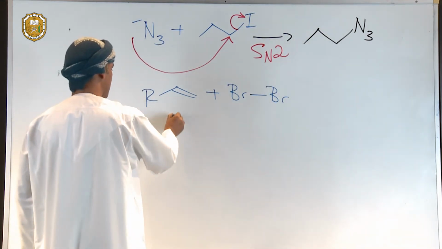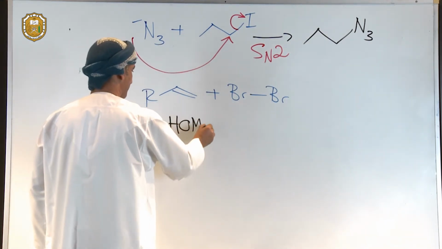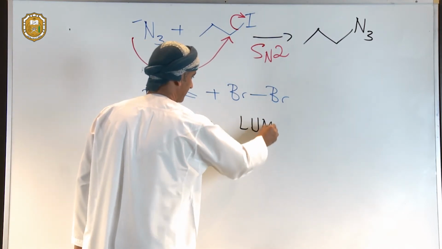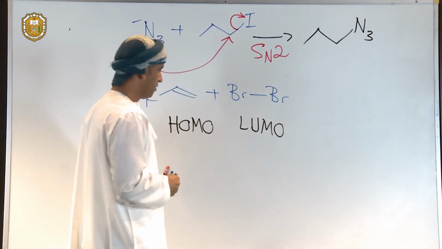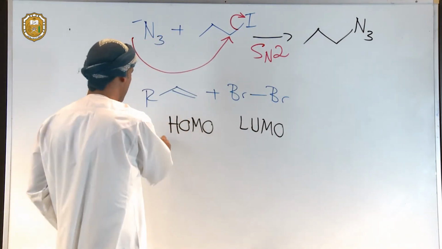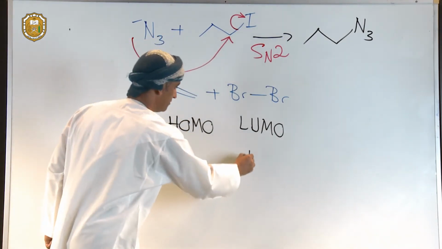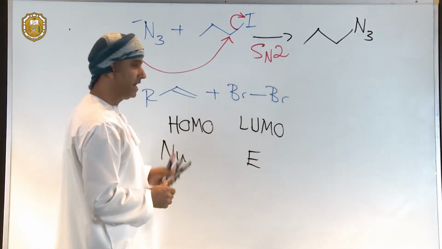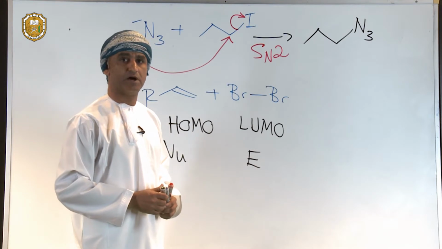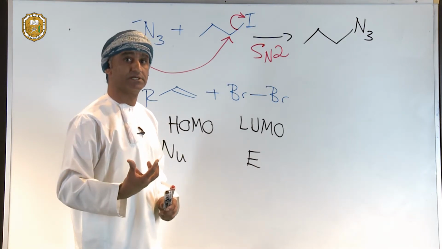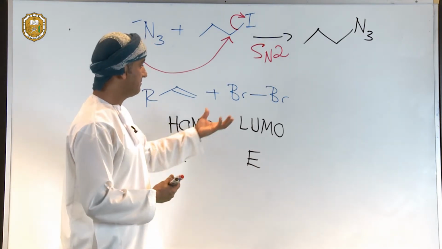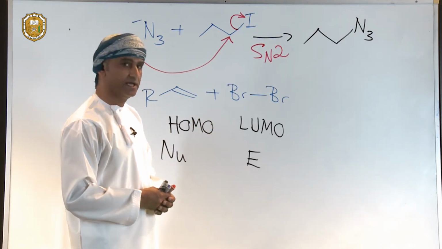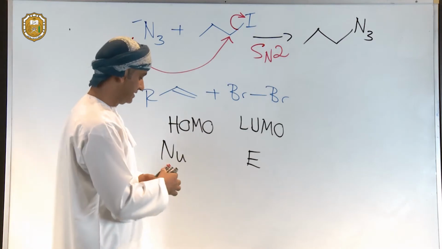So it is actually the HOMO from the alkene that reacts with the LUMO in the Br-Br bond, the HOMO in the nucleophile with the LUMO in the electrophile. It's the HOMO, the highest occupied molecular orbital. It's a full orbital that overlaps with an empty Br-Br anti-bonding orbital, which is actually sigma star.